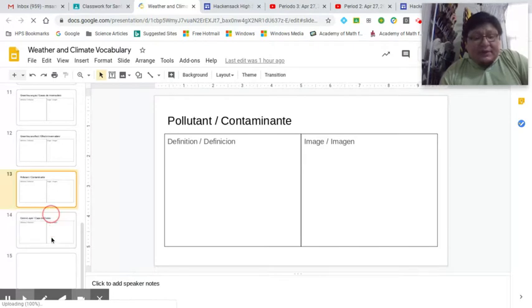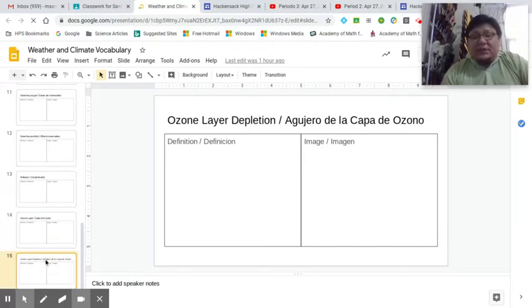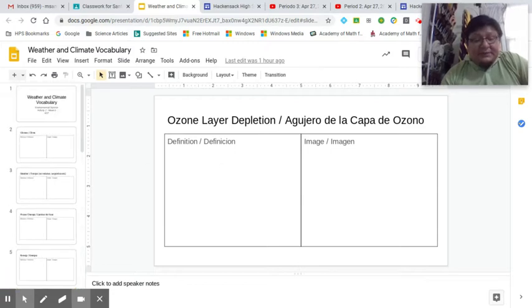Where do you find the definitions? You can use any resource. If you want to use Google, you can. If you have a dictionary at home, maybe you want to use that. So find your own definition, fill that out, paste an image that represents or reflects that definition. You'll be done.